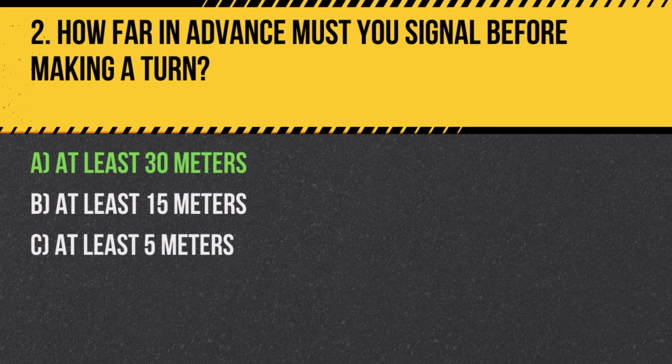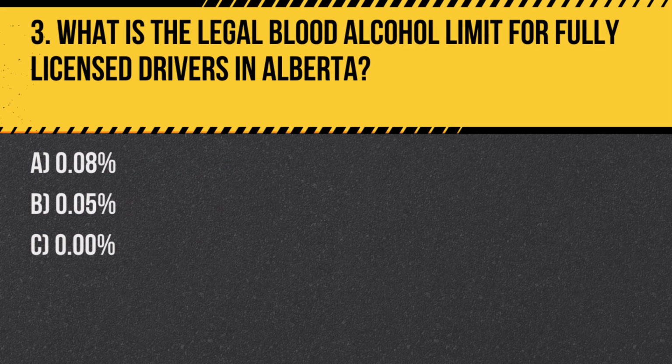It's important to give ample warning to other drivers by signaling at least 30 meters before you make a turn. Question 3. What is the legal blood alcohol limit for fully licensed drivers in Alberta? A. 0.08%. B. 0.05%. C. 0%. Answer: A. 0.08%. The legal blood alcohol limit for fully licensed drivers in Alberta is 0.08%, above which is considered impaired driving.